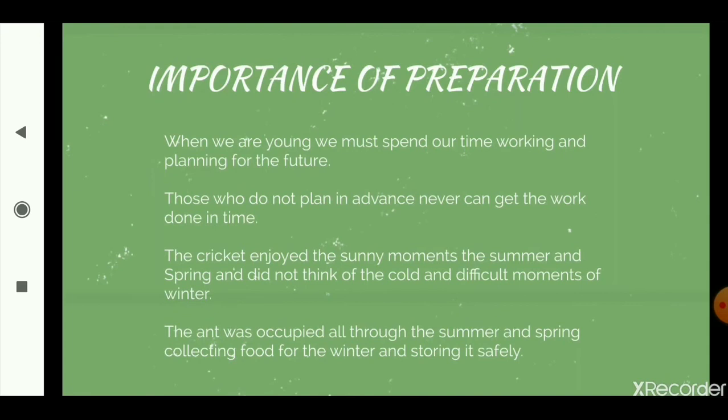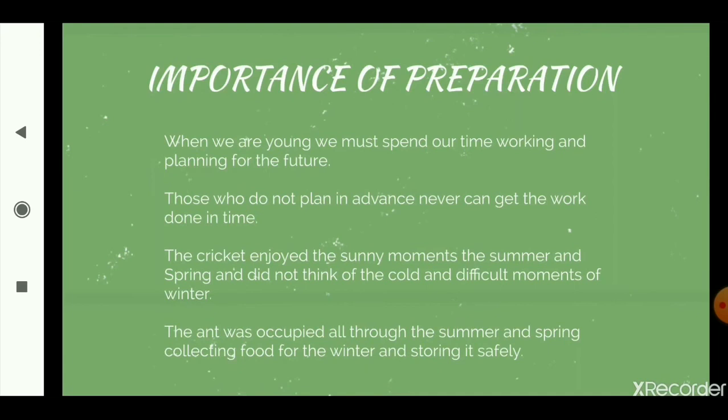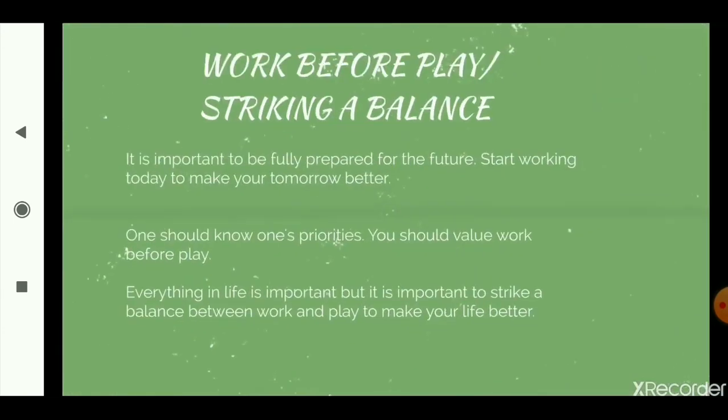The ant, on the other hand, is completely opposite to the cricket. His nature is completely opposite. He was occupied all through the summer. Occupied means busy, all through the summer and spring. What was he doing? He was collecting food for the winter and storing it safely for the winters.